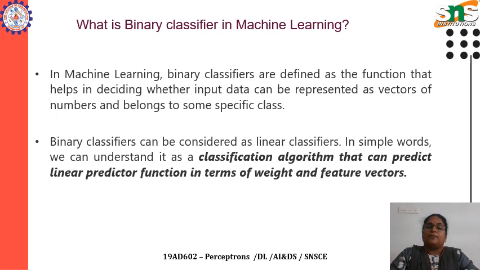It is a function that helps in deciding whether the input data, represented as vector numbers, belongs to a specific class. So binary classifiers are called linear classifiers. In simple words, it is a classification algorithm which predicts a linear predictor function in terms of weight and feature vectors.